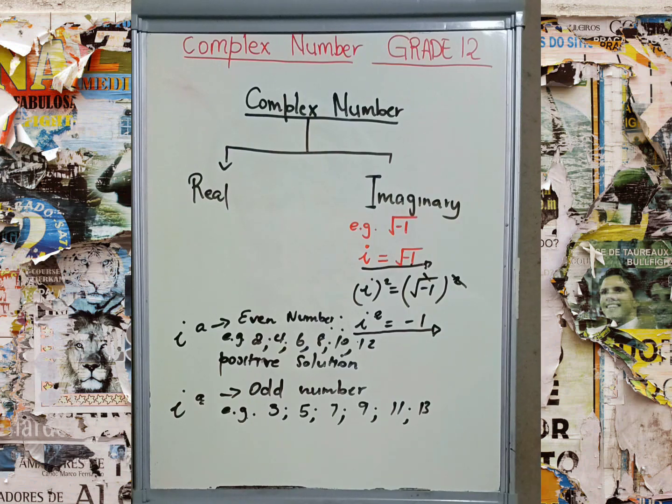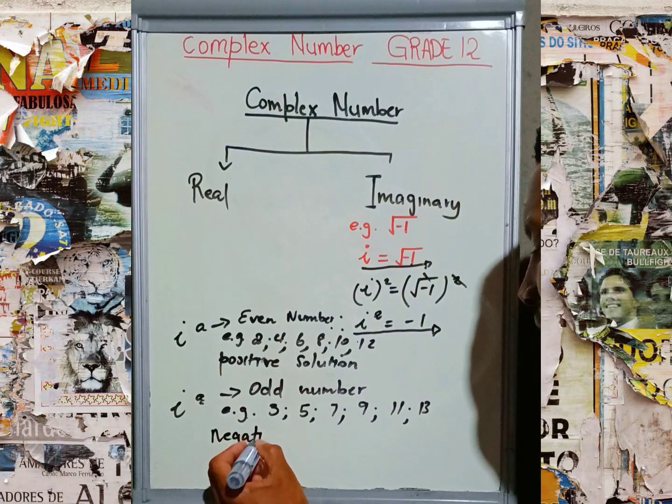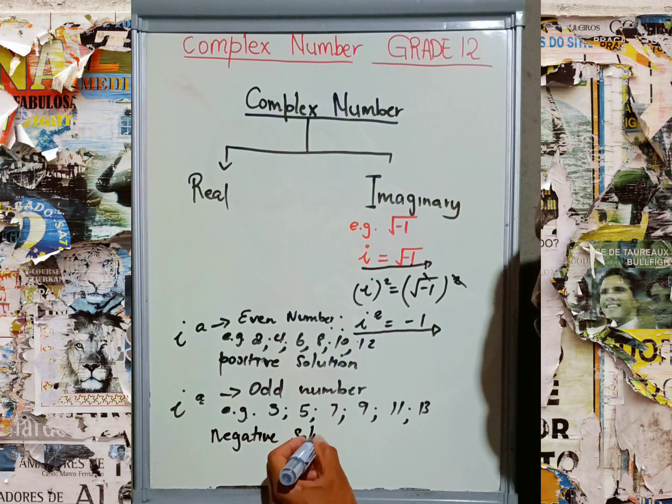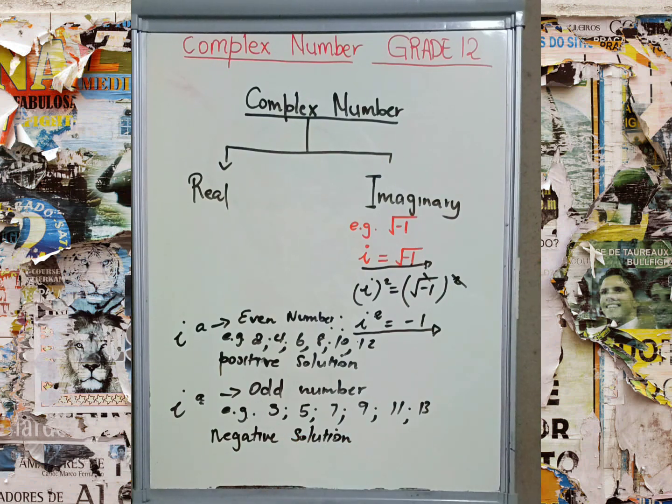If an exponent is in the form of odd numbers, bear in mind that your solution is going to be a negative solution, grade 12. It's very important to take note of that. This solution is going to be negative, a negative solution.